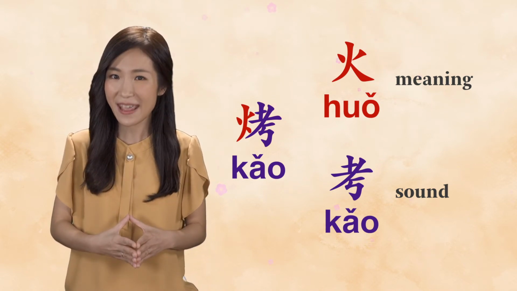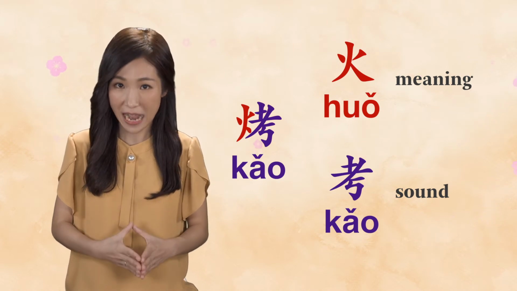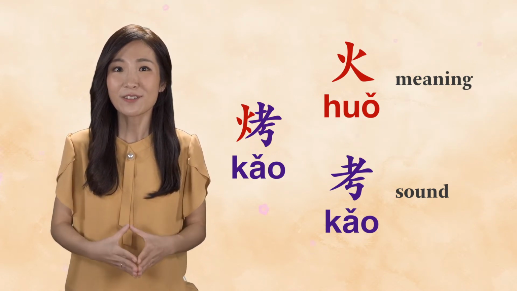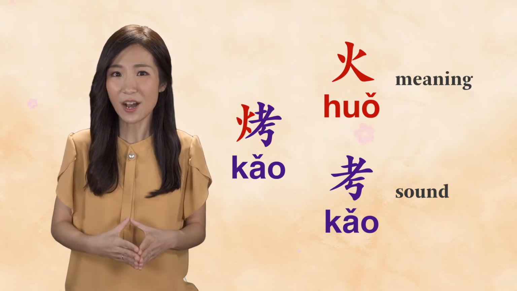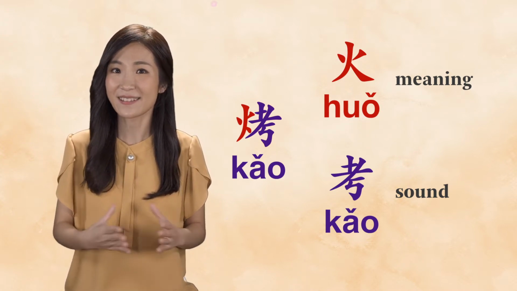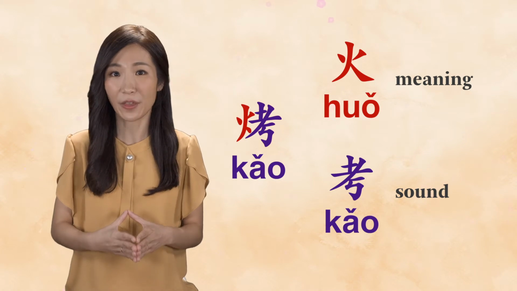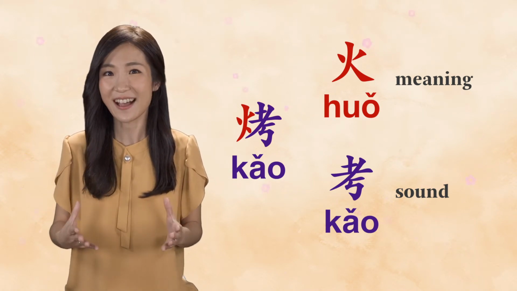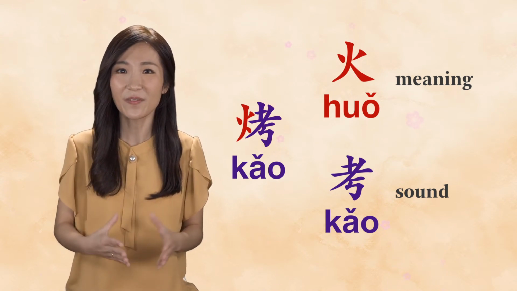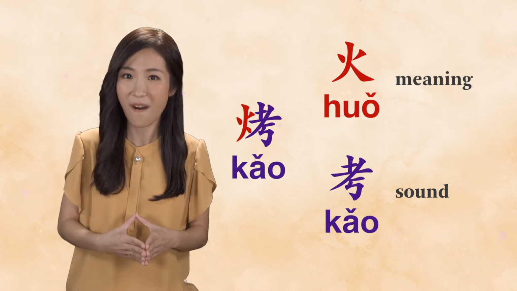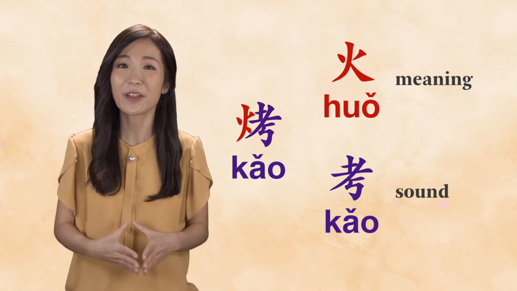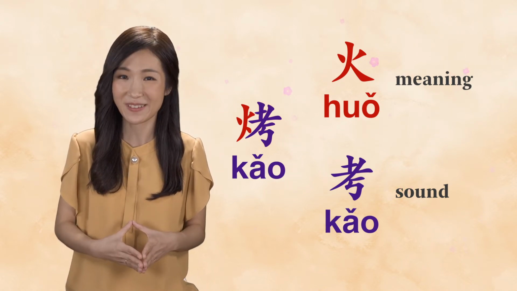As an independent character, cow means to test or to probe, but the meaning of the phonetic radical has nothing to do with the meaning of the compound character it forms, just as the pronunciation of the semantic radical 火 has nothing to do with the pronunciation of the compound character it forms.